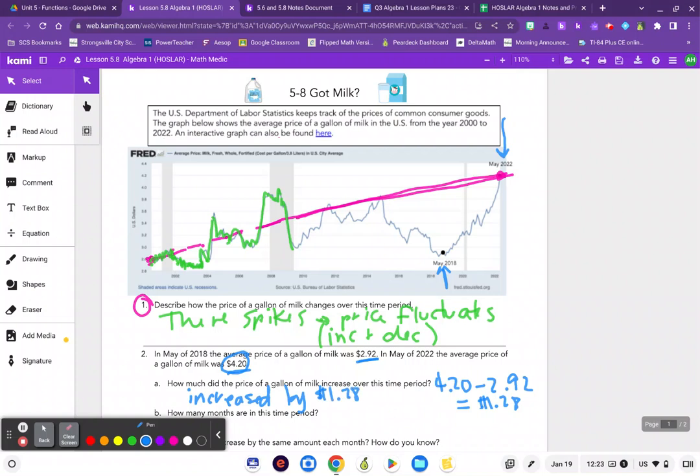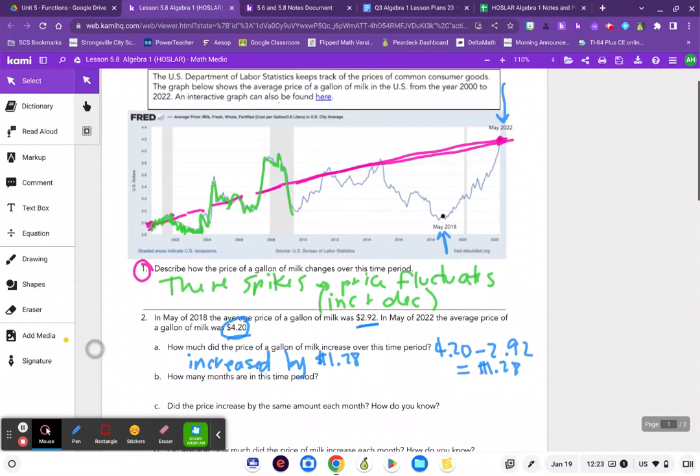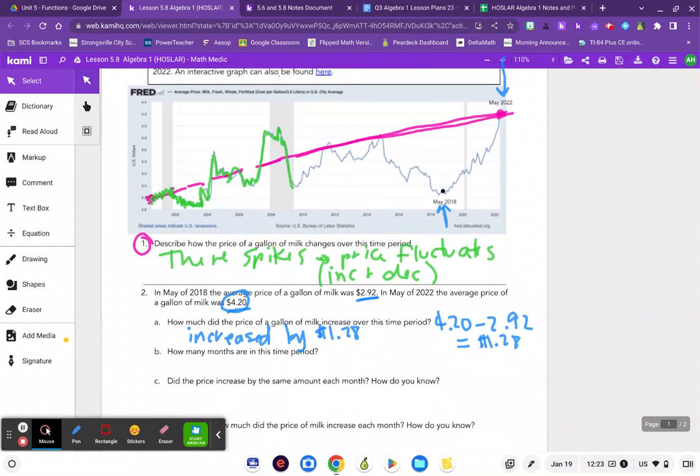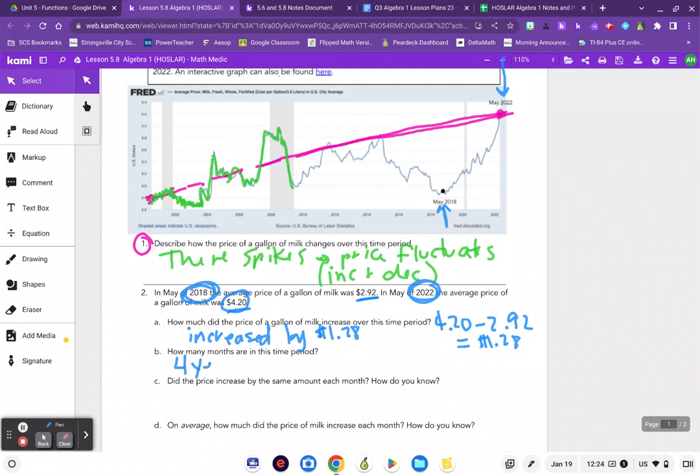How many months are in this time period? We have to be careful when we answer this question because this time period goes from May of 2018 to May of 2022. That's 4 years times 12 months in each of those years.